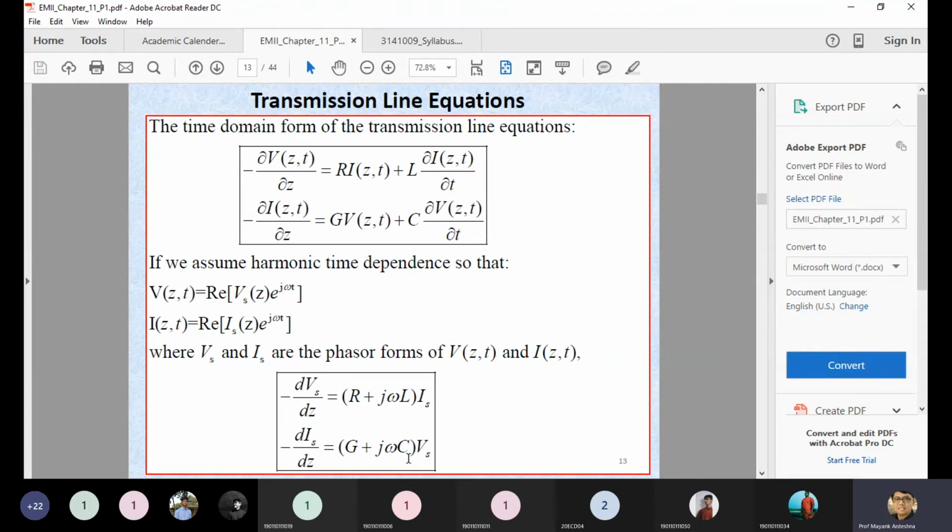So these two equations, the first two equations you can see on your screen, are the time domain representation of your transmission line equation, and the second equations, the last equations on your screen, which are mentioned with a box, are called the phasor form of your transmission line equation. Now these two equations, you can see they are multiplied with Vs and Is over here. Instead of V(Z,T), they are mentioning Vs and Is because your potential and the current are functions of the direction of the propagation Z as well as T.